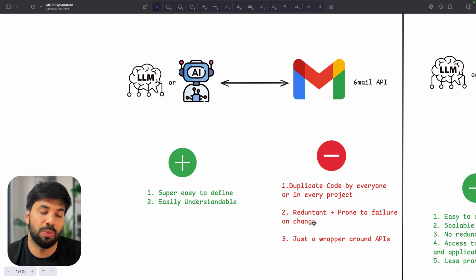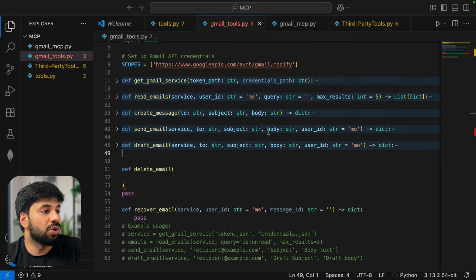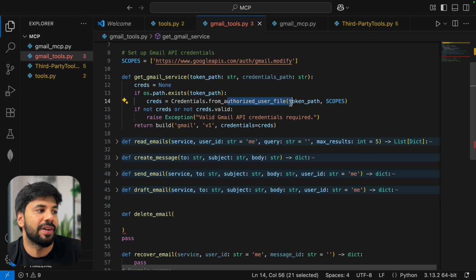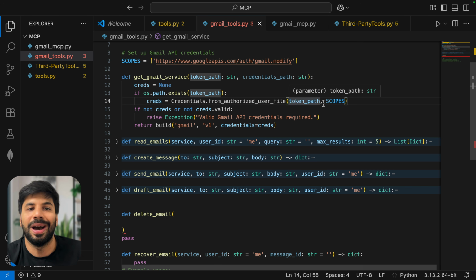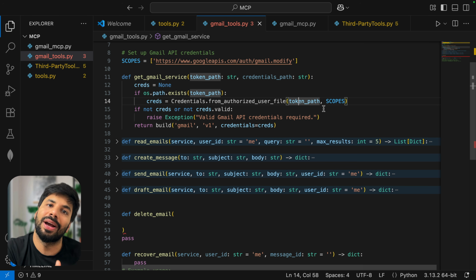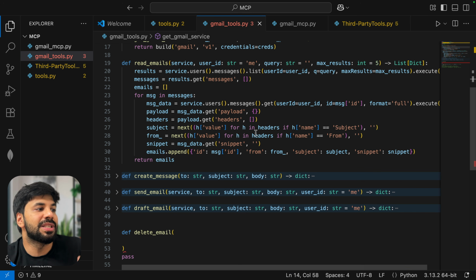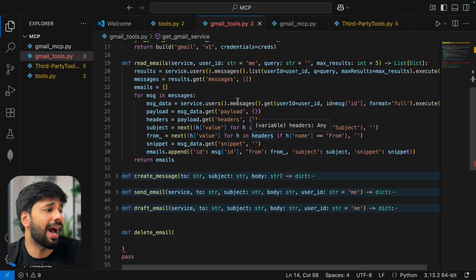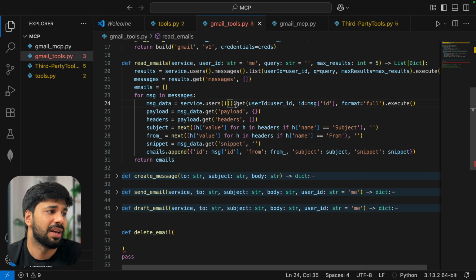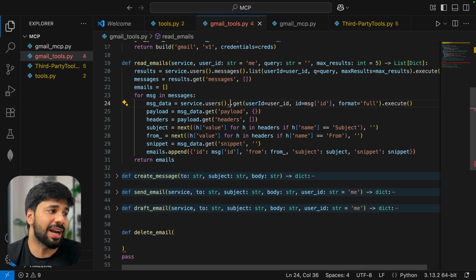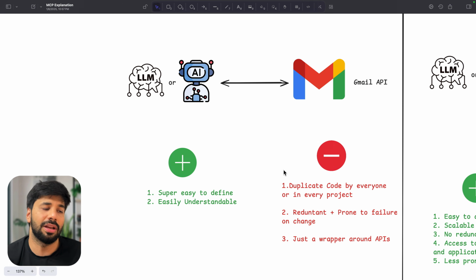Second, redundant plus prone to failure or change. So today it is happening that, let's say, this authorization happens via this function. It requires token path or something. Tomorrow it may require some other additional key. Then it will be a problem. Similarly, this read email, let's say they make some changes in this tomorrow, or say I make a mistake, I don't use this, then I will get the problem. I will be getting an error. So, to avoid these kinds of things, surely it is better if I am able to directly import some MCP